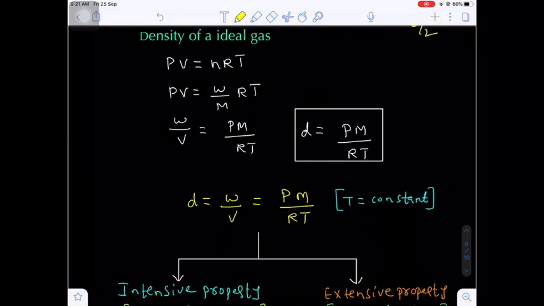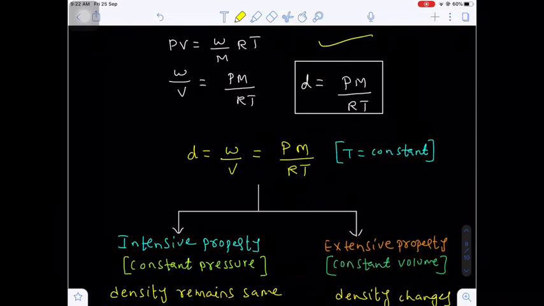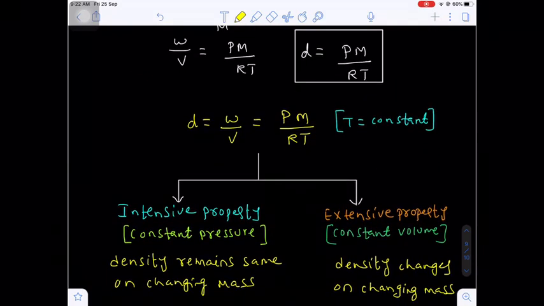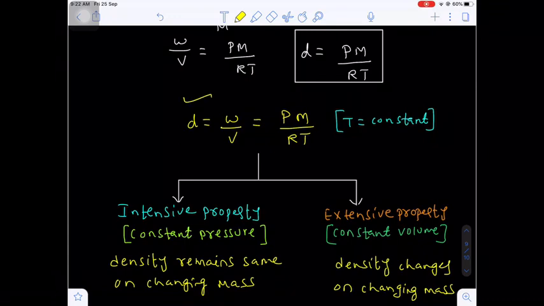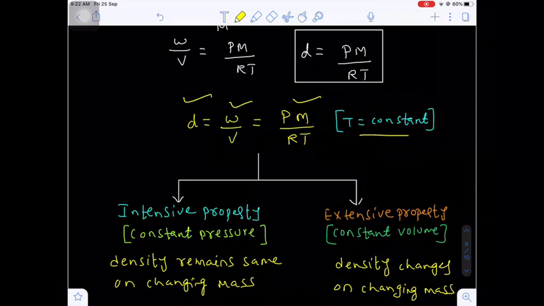Is it an extensive property or an intensive property? First of all, what is the formula to calculate the density of an ideal gas? PV is equal to nRT, where n is the number of moles, given mass upon molar mass, W by M. From here, density D is equal to PM by RT. Here, density D is equal to weight upon volume, otherwise PM by RT. Remember, I am assuming temperature is constant.